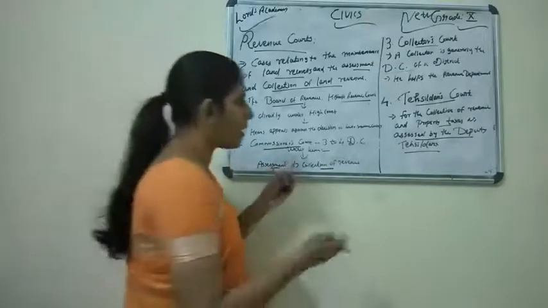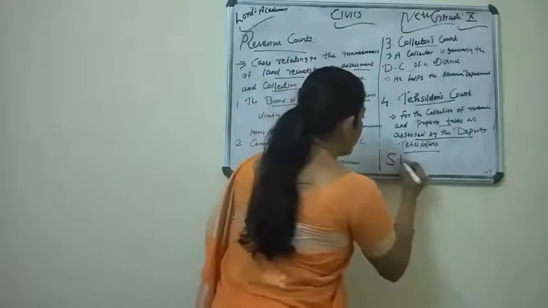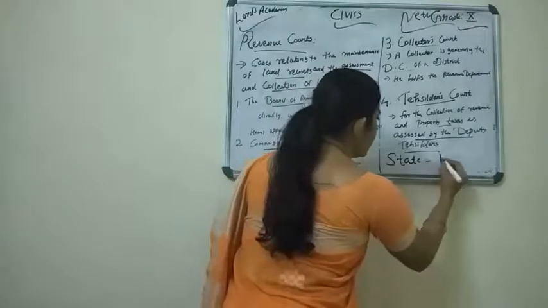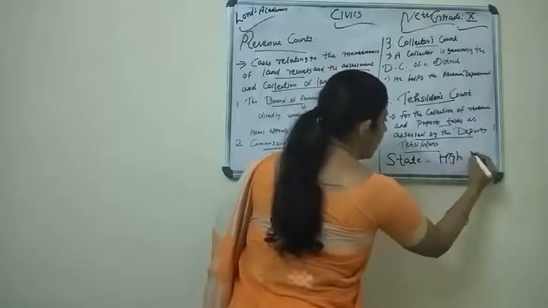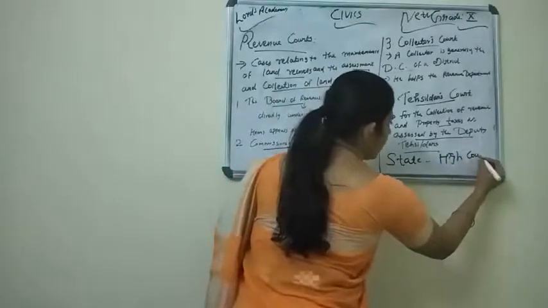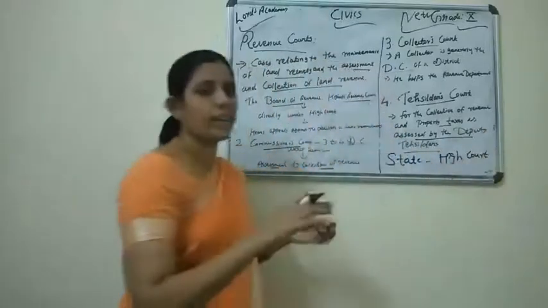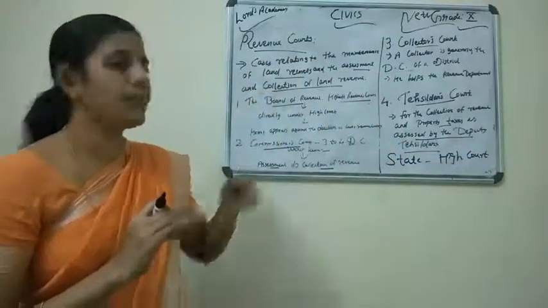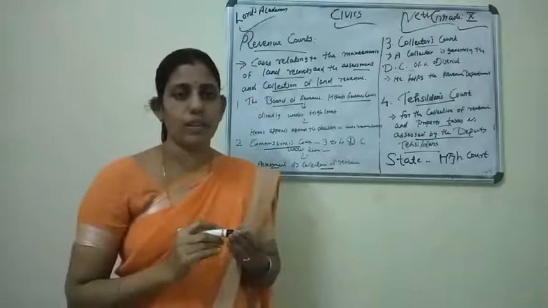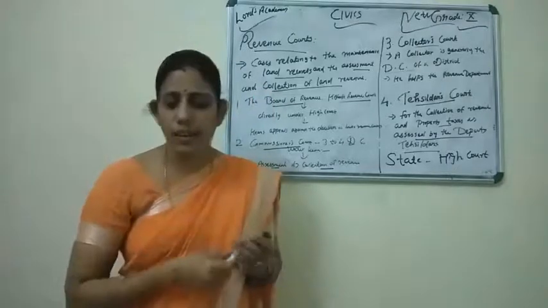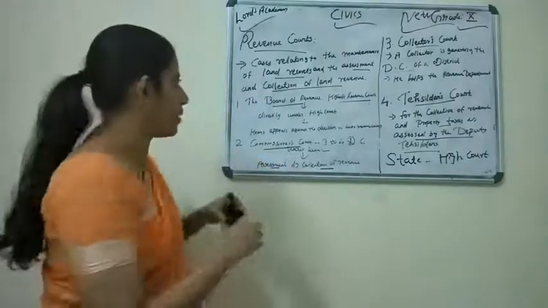So the state level, which is the highest court, High Court, and at district level, the courts are known as subordinate courts. I think the first part is clear to you. Next one is about the appointment.